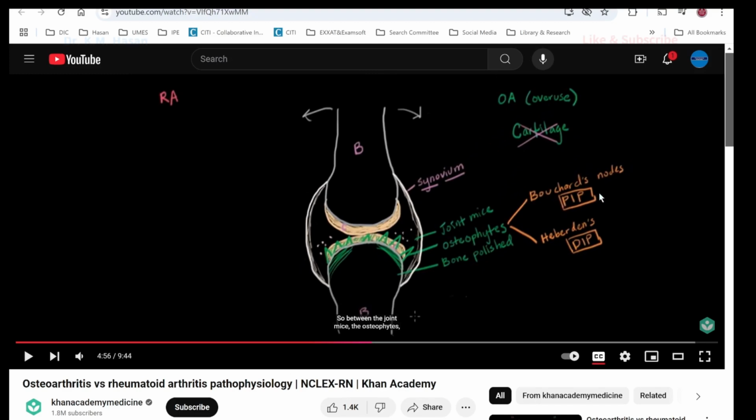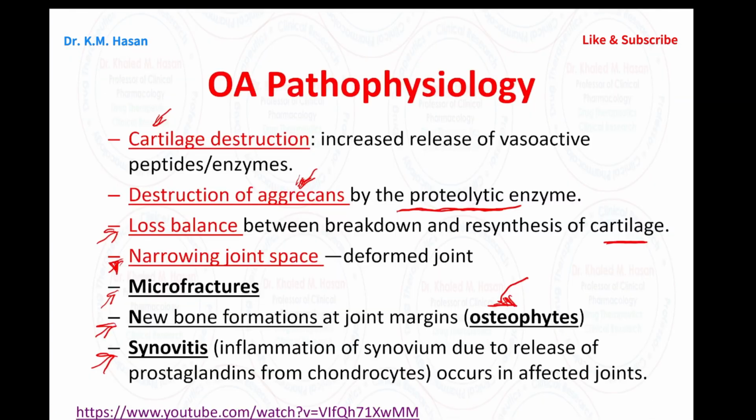Osteophytes, we have Bouchard's nodes in the proximal interphalangeal joints, and we have Heberden's nodes in the distal interphalangeal joints. So we have some characteristic bone changes. As you can see here, we have cartilage destruction, we have narrowing space. We have seen the osteophytes, and we have seen the synovitis. So all these are considered the pathophysiology of osteoarthritis.